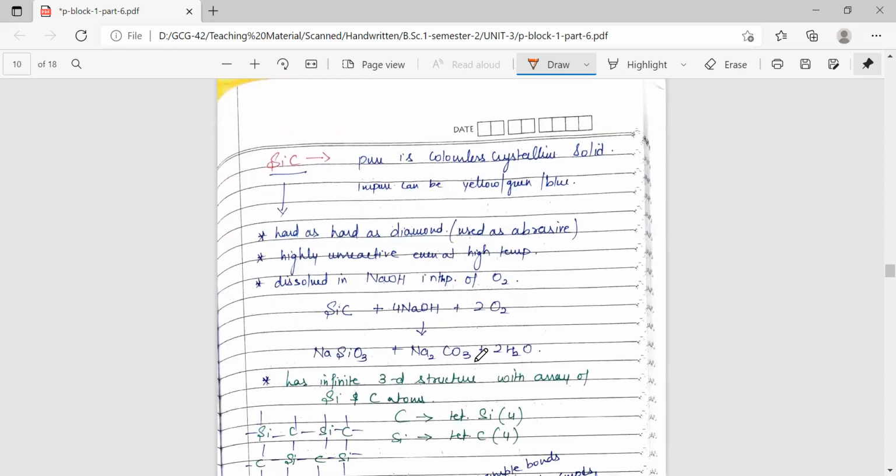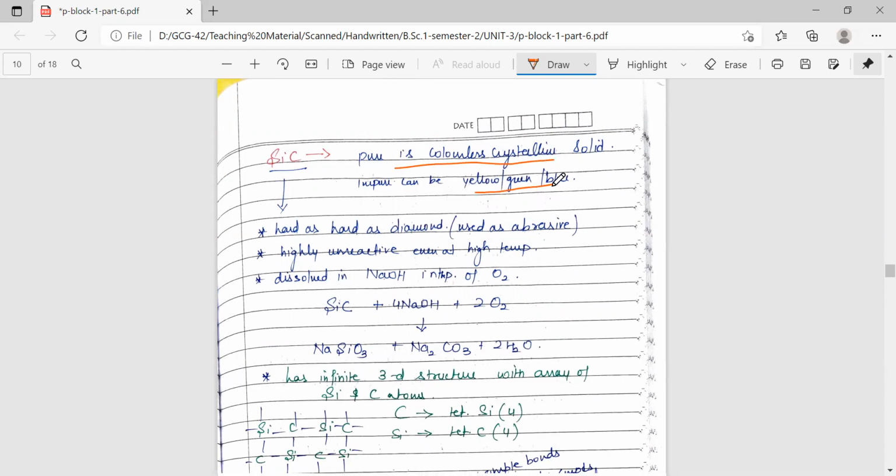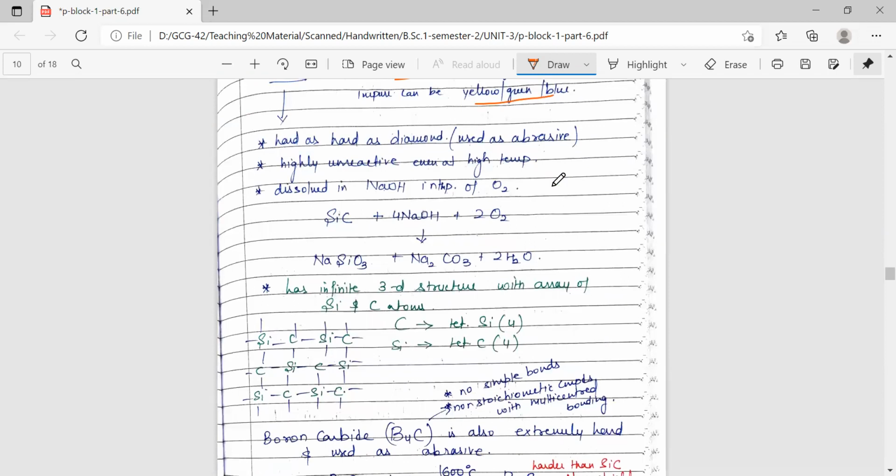So this silicon carbide in pure form is a colorless, crystalline solid. When it is impure, it can be yellow, green, or blue. This silicon carbide is as hard as diamond, so it is used as an abrasive, and it is highly unreactive even at high temperatures. Also it dissolves in sodium hydroxide in the presence of oxygen. This is an important reaction where it dissolves in NaOH to give sodium silicate and sodium carbonate.